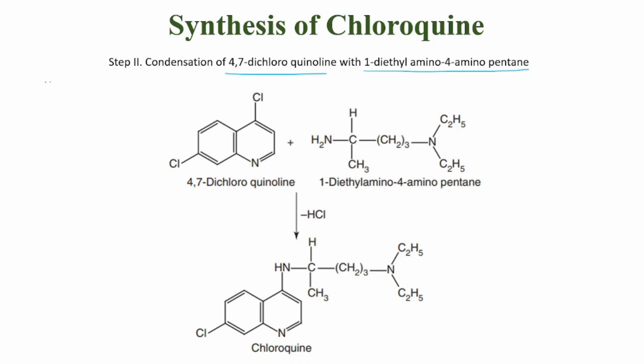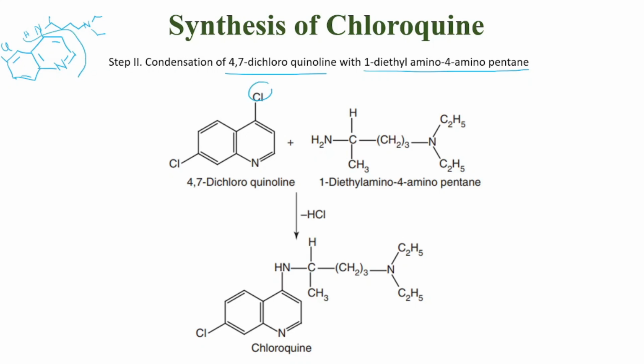Next we have the condensation of 4,7-dichloroquinoline with 1-diethylamino-4-aminopentane. So as we remember, we need something like this, then another nitrogen right here, N attached to H, then the N with C2H5, C2H5, and here we will have a chlorine. So we have already done till this part.